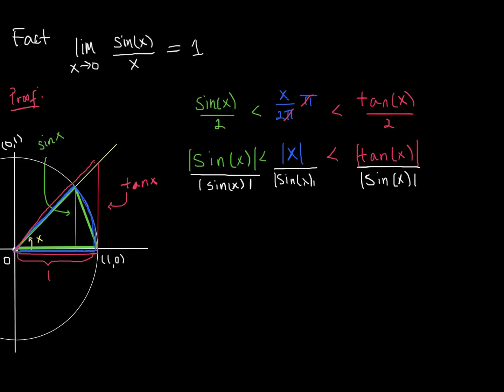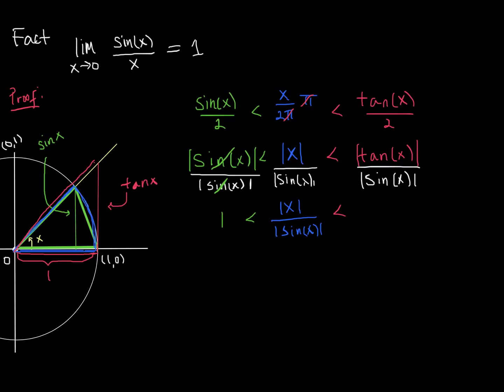So let's clean this up a little bit. Now on the left, we have 1, which is less than, here we have the absolute value of x over the absolute value of sine of x. And here we have the absolute value of tangent of x divided by the absolute value of sine of x.